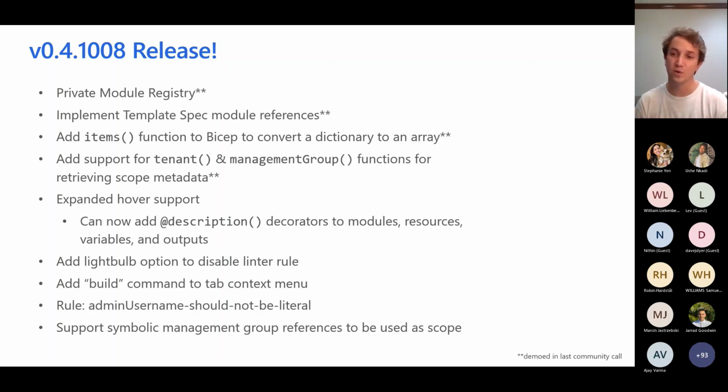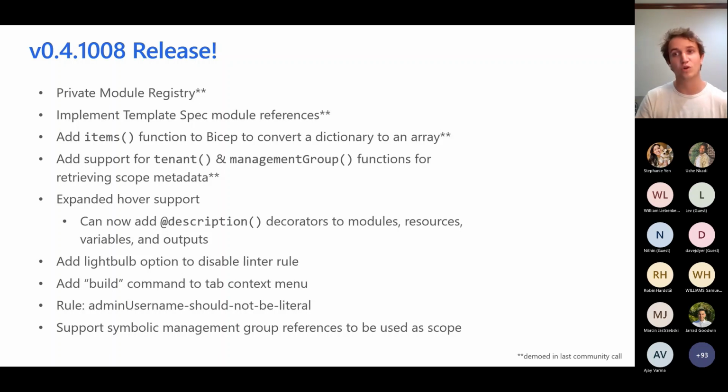You can disable linter rules with the light bulb. So instead of having to go into Bicep config or create it and author it and get it all right, you can just in a couple clicks get that disabled, which is nice. And we have some more capabilities for using inline syntax to disable a given rule just for that file. You can run the build command in a few more places in the context menu. You can just right-click build, which is nice.